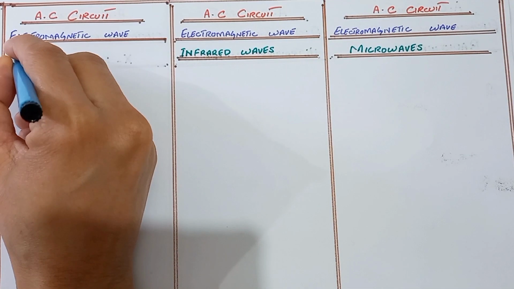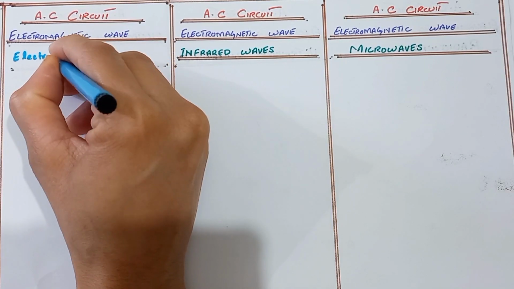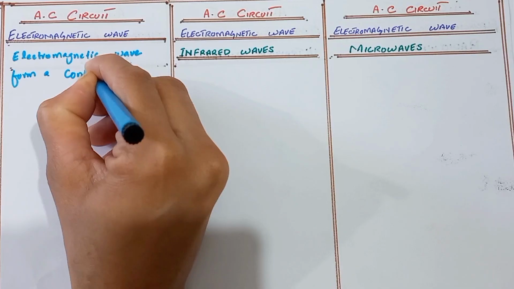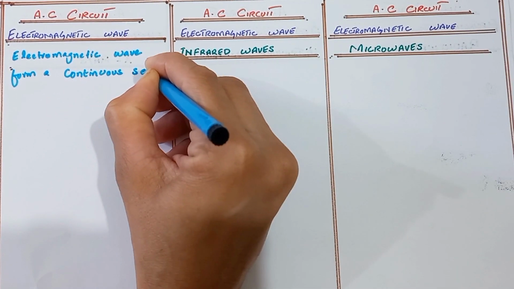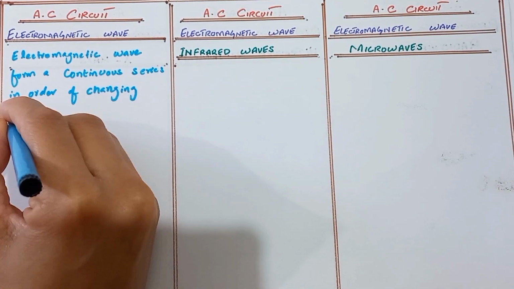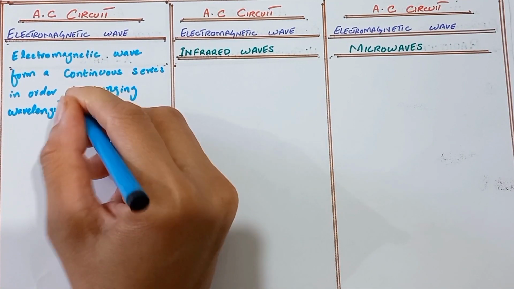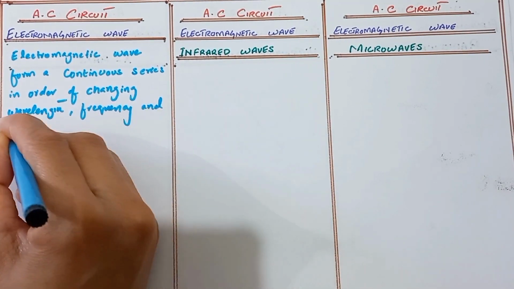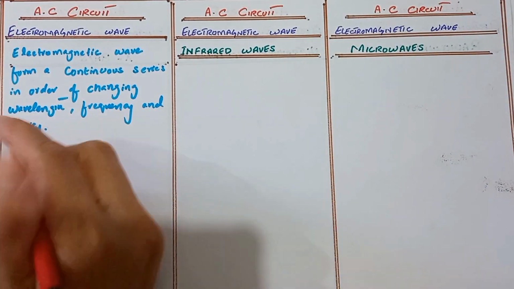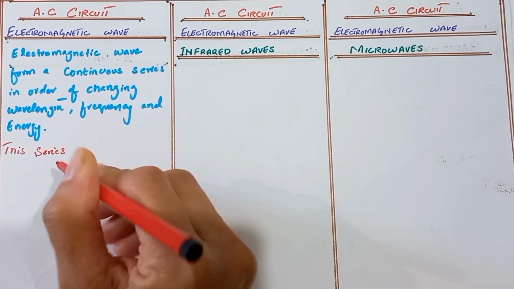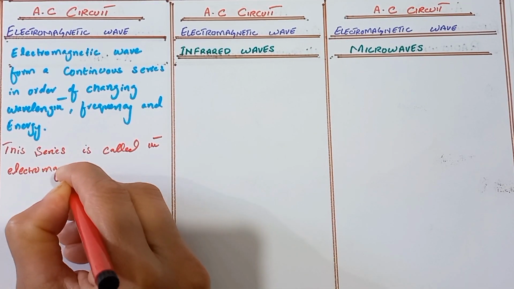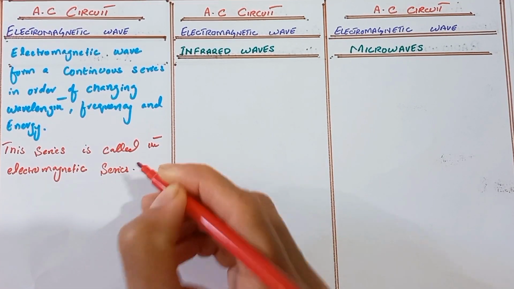Today we discuss the topic of AC circuit, that is the electromagnetic wave. What is electromagnetic wave? Electromagnetic waves form a continuous series in order of changing wavelength, frequency, and energy. This series is called the electromagnetic series.